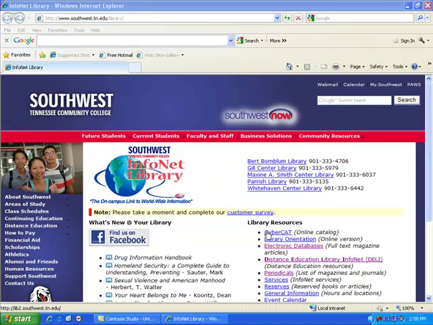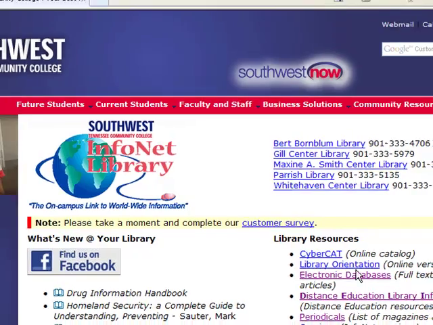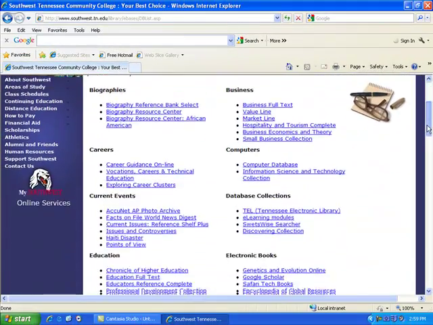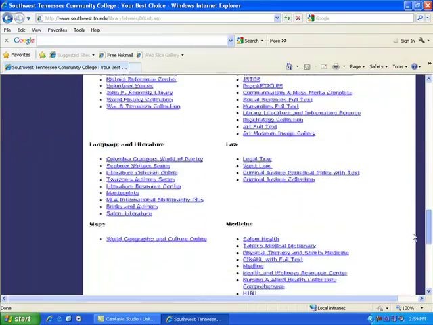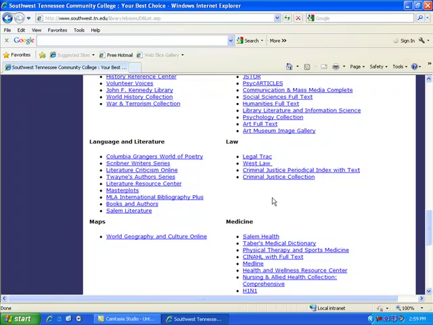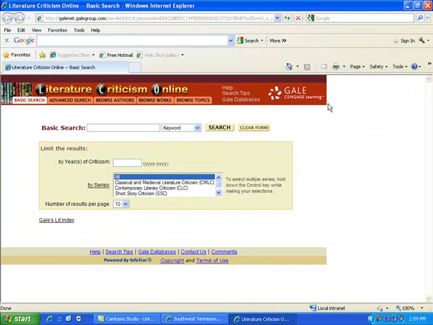So we're starting at the library's homepage, which is www.southwest.tn.edu/library. And we're going to our electronic databases, and I'm looking for the category of languages and literature. And the source that I would like to introduce is Literature Criticism Online. And we're maximizing our screen.